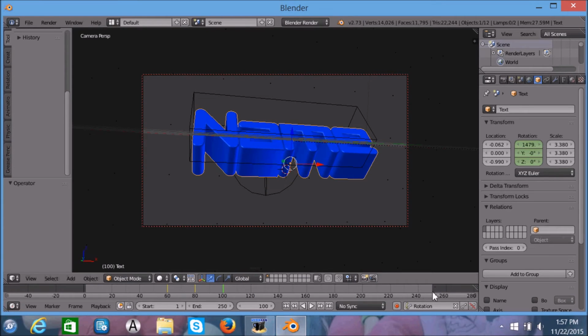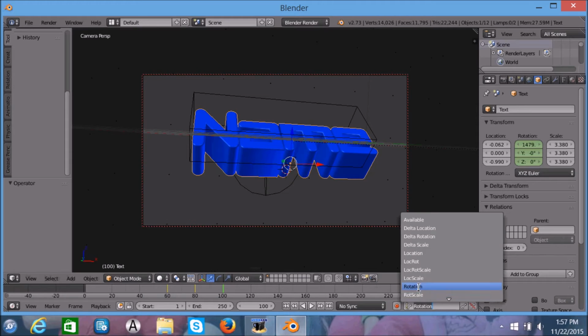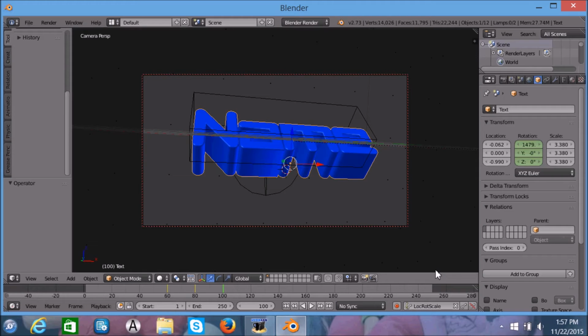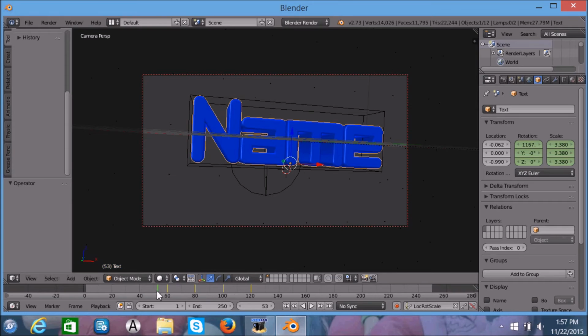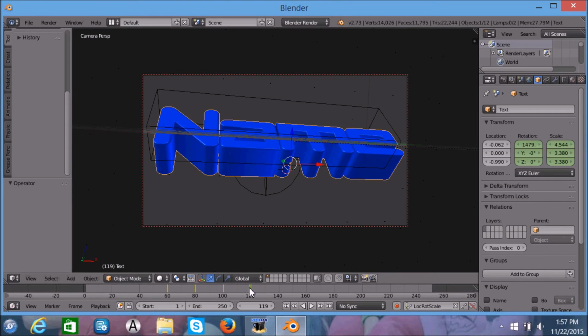Now we're going to change our keyframe to scale. We're going to click I on this and go to frame 120. Okay. Now we're going to move this. Now we're going to make it stretch out. And then click I again. So as you can see, it spins then stretches.